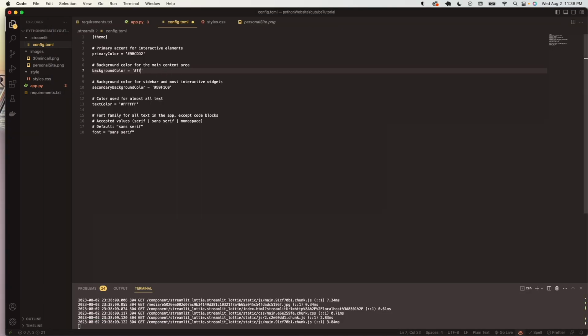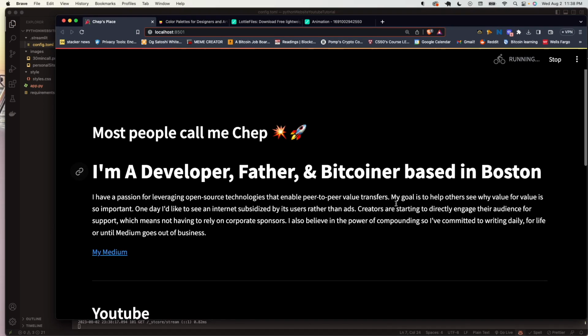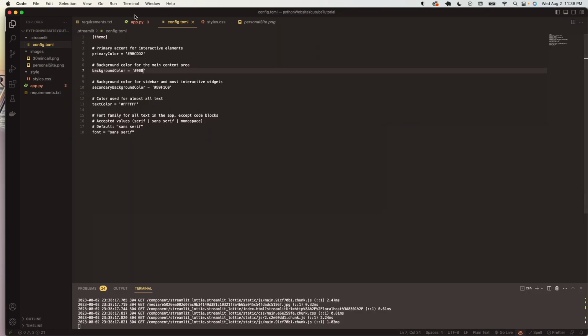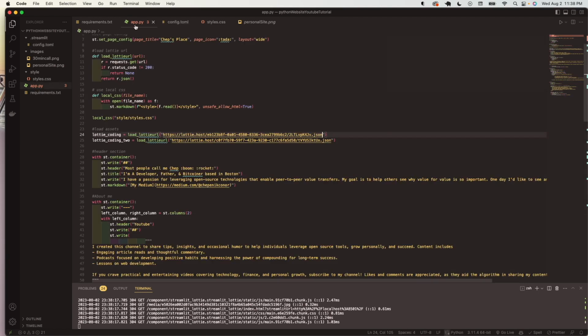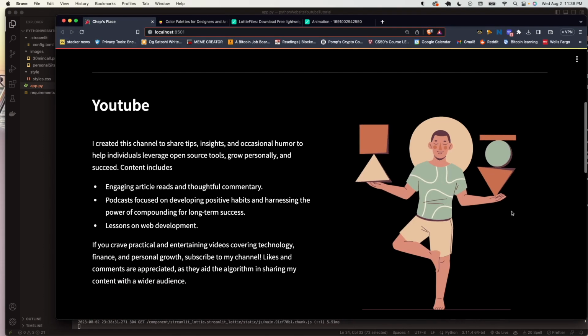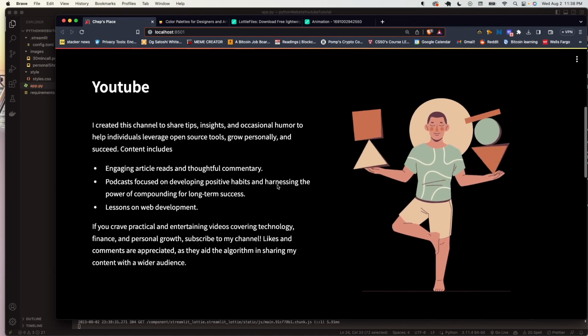And ask in the chat, it's 000 for black, I believe. Okay, nice. Yep. Looking good. So yeah, you can use LottieFiles to literally search any animation you want. And let me change that back to the old one. Nice. Yeah, like this balance dude right here.